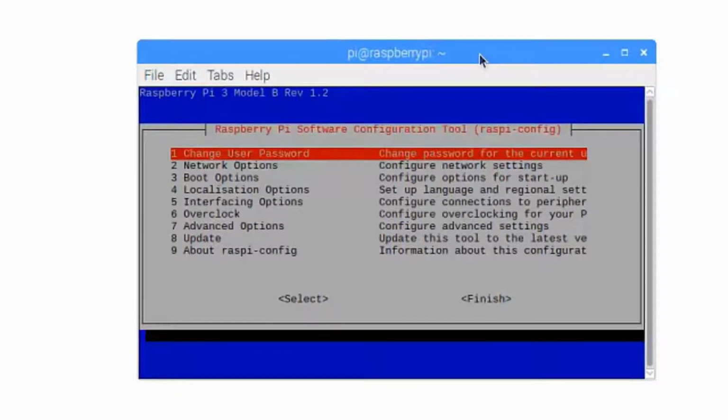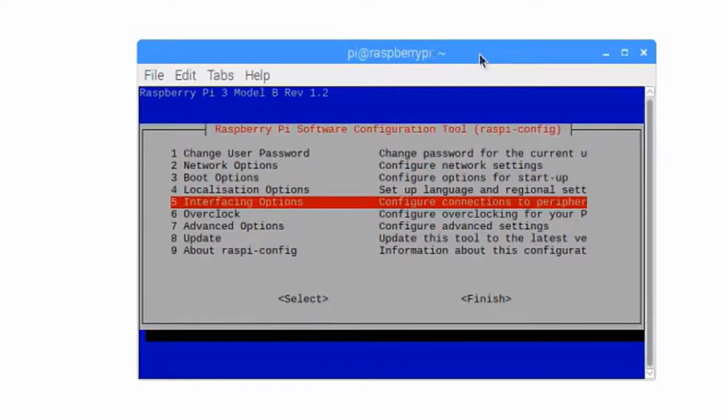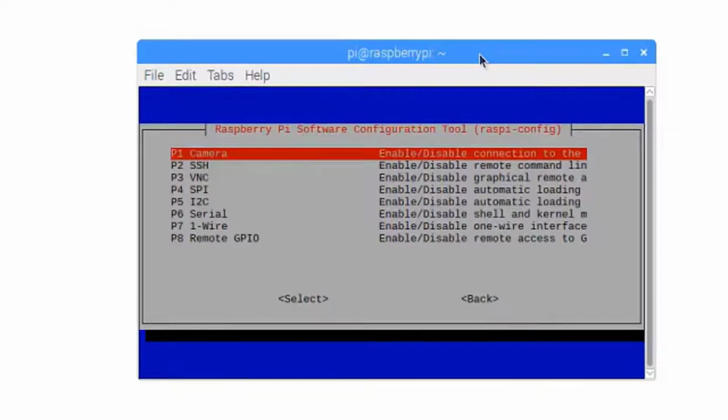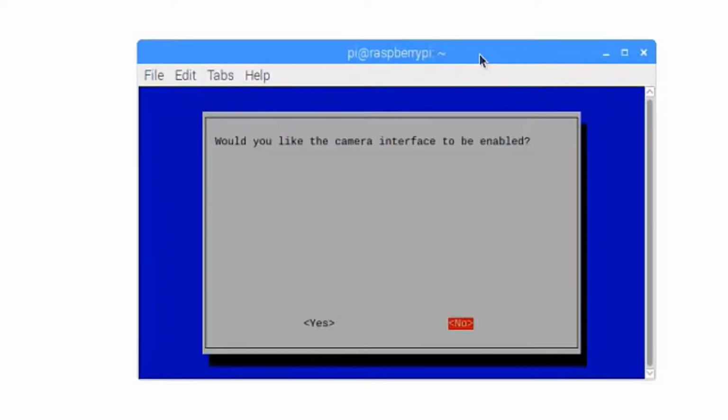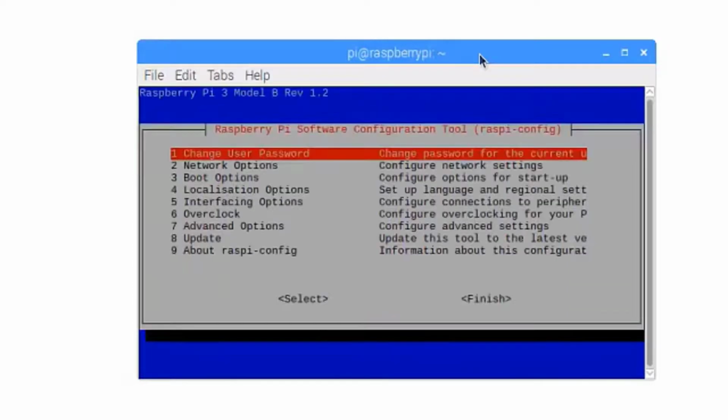Next, select the fifth option, that is, Interfacing Options, and then select Pi Camera to enable or disable. Select the option Yes to enable the camera interface. We get a confirmation message indicating the camera interface is enabled. Press Enter. To exit from the Raspberry Pi software configuration tool, press Escape on the keyboard.